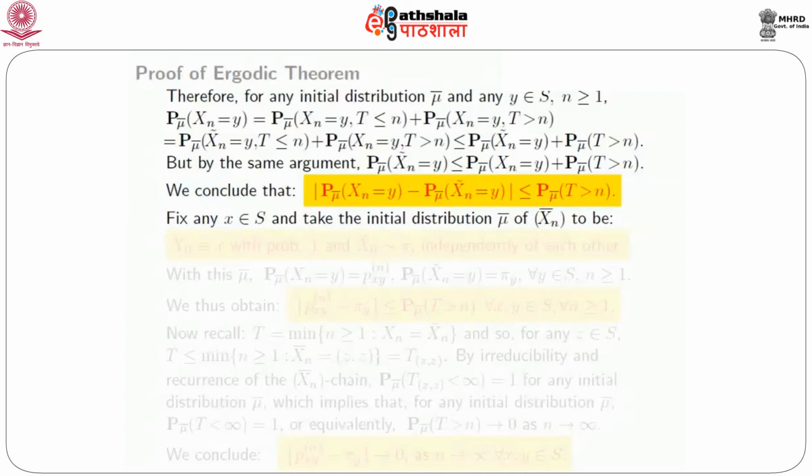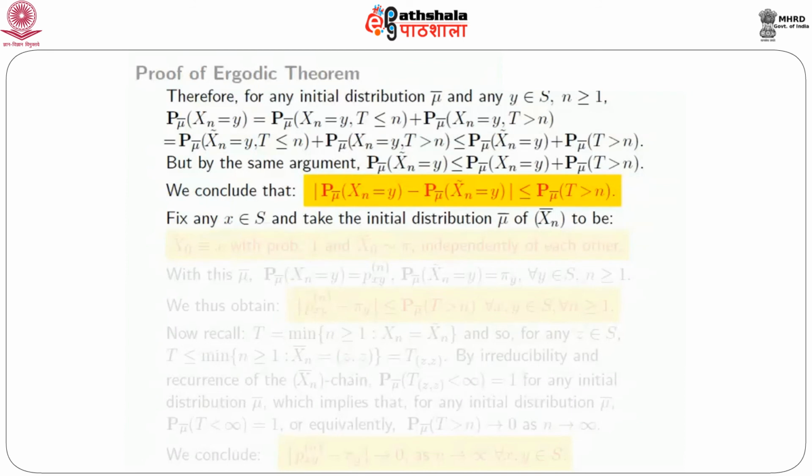That is, for any initial distribution μ̄ for the X̄_n chain, the P_μ̄ probability that the first coordinate of the chain is in y after n steps, minus the P_μ̄ probability that the second coordinate of the chain is in y after n steps, the absolute value of the difference of these two probabilities, is bounded above by P_μ̄ probability that T, the meeting time of the two chains, is greater than n.